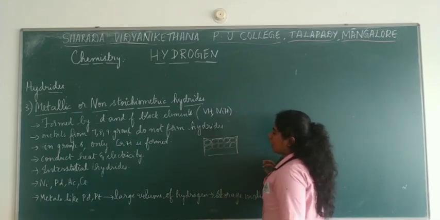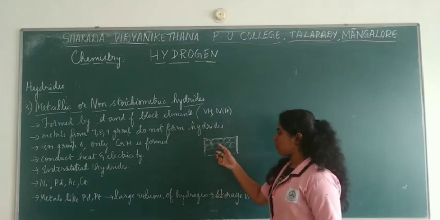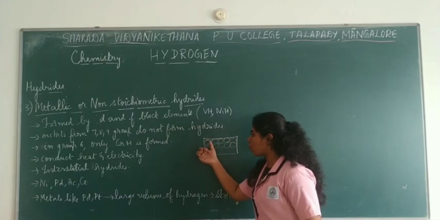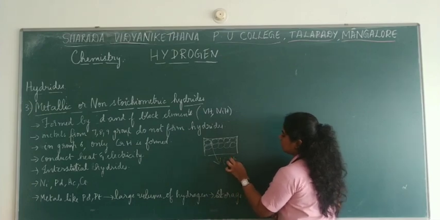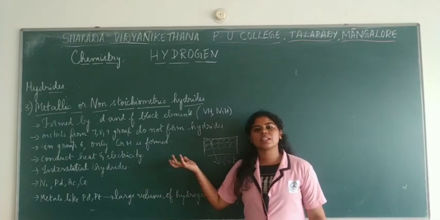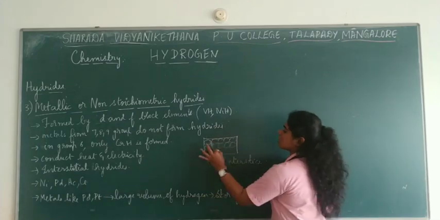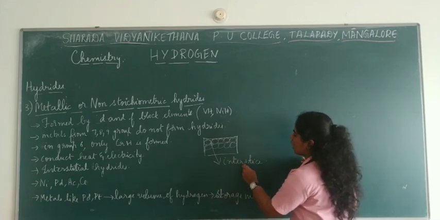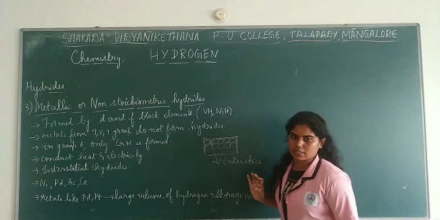So here it was thought that the hydrogen, that is the hydride, is taking up the position in between, which is called the interstice of an atom. So it was thought that the hydrogen is actually present in the interstices of the metal lattice. Metal lattice in the sense the whole set of metal atoms which are arranged in a particular manner. So it was thought that hydrogen was present in the interstices of these metal lattices.